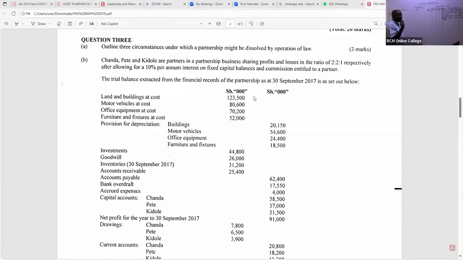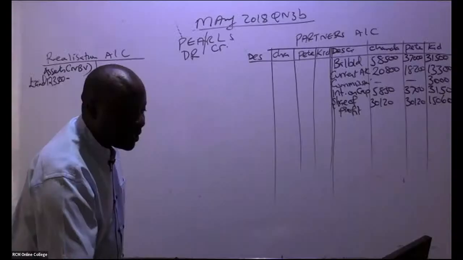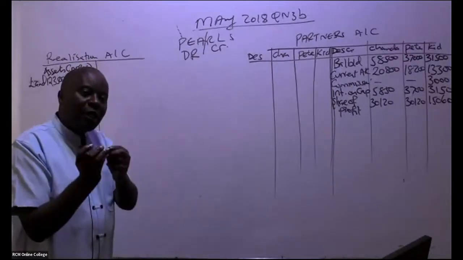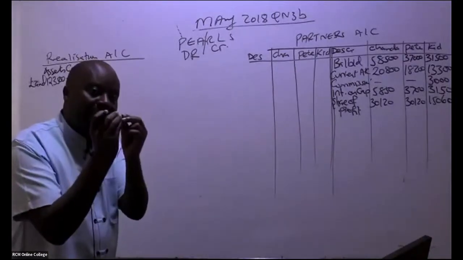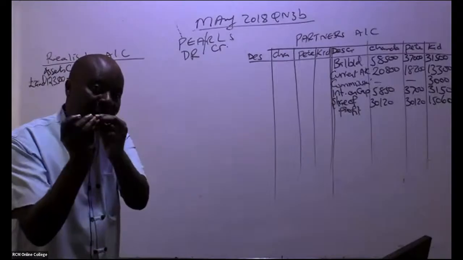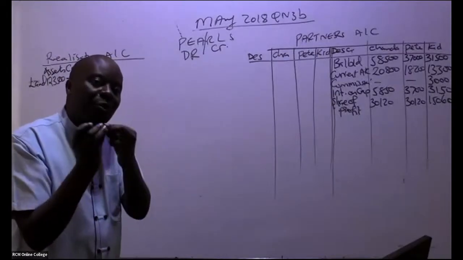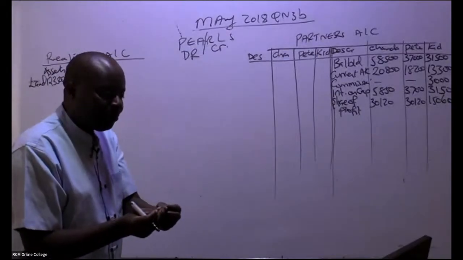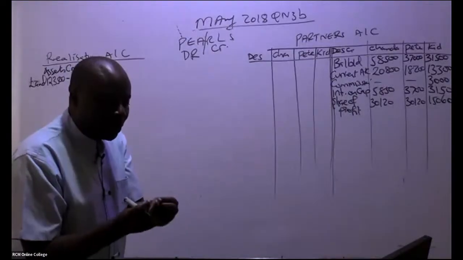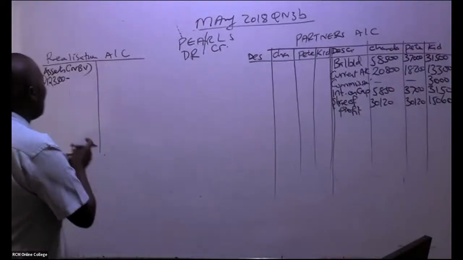What is the accumulated depreciation for buildings? You can see the provision for depreciation, buildings, is 2,150. So remember, it's net book value. How do we get net book value? It's cost minus accumulated depreciation. Accumulated depreciation is the same as provision for depreciation. All right, so we have here 123,500 minus 2,150.